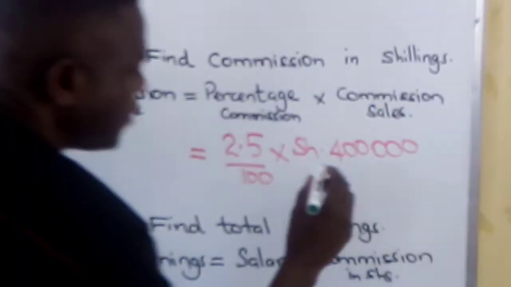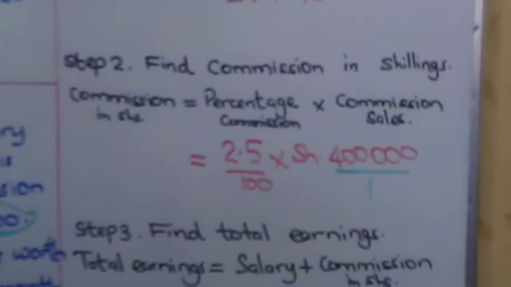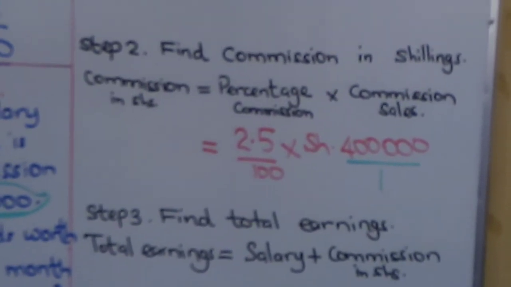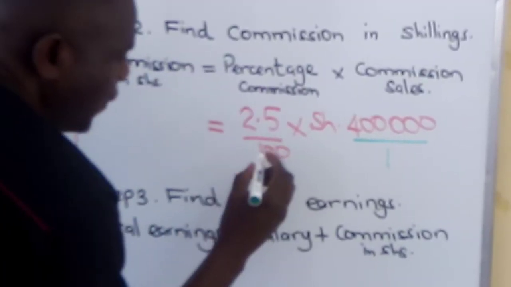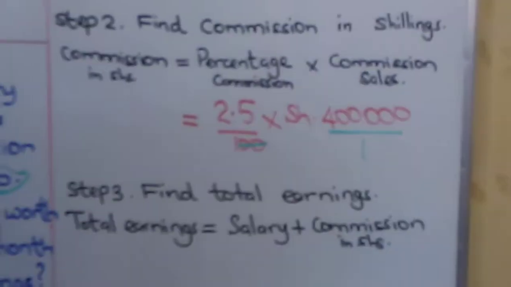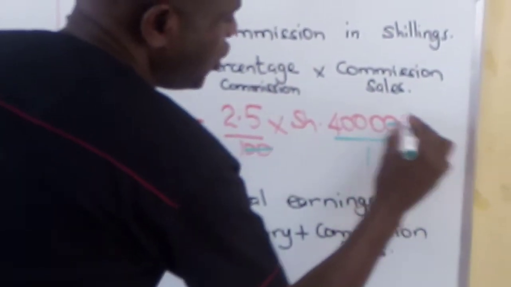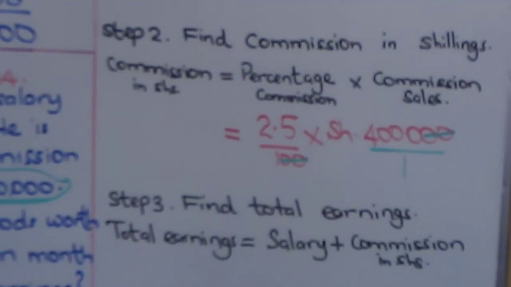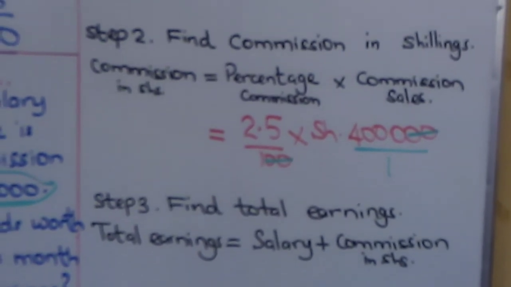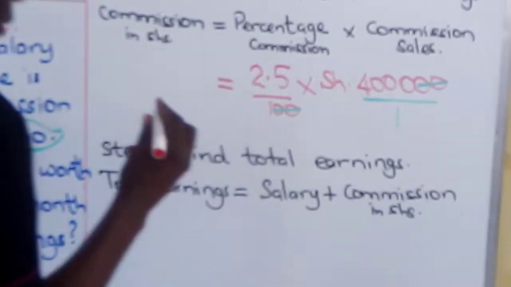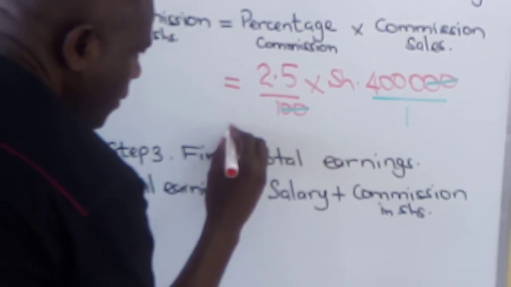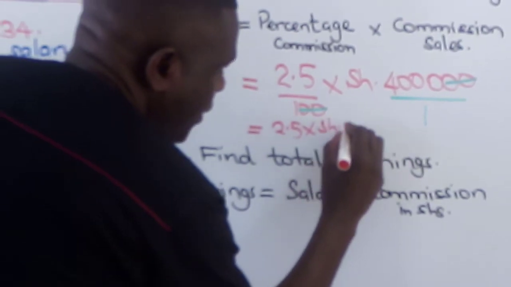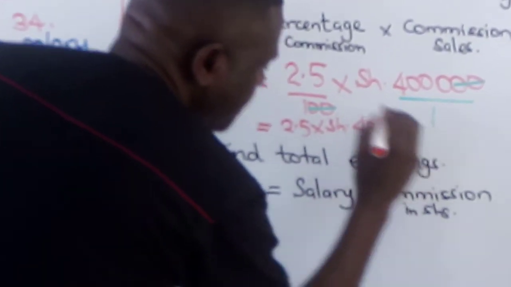Again, we make this one a fraction by putting it over 1. Now, we cancel the 2 zeros on this denominator and the 2 zeros on this numerator. We remain with 2.5 multiplied by 4,000. That's what we remain with. 2.5 multiplied by 4,000 shillings.